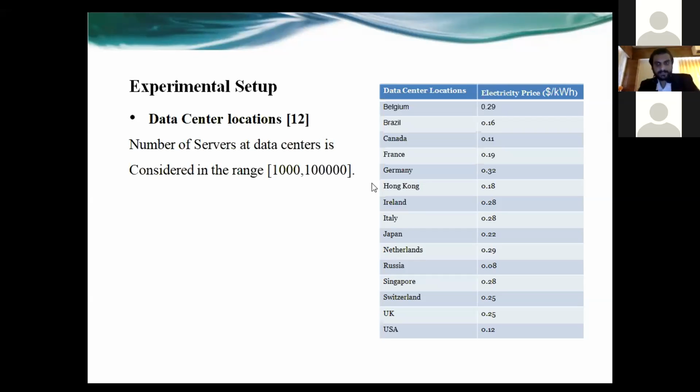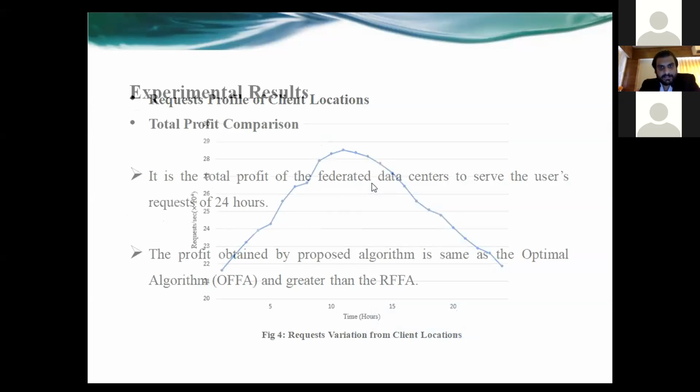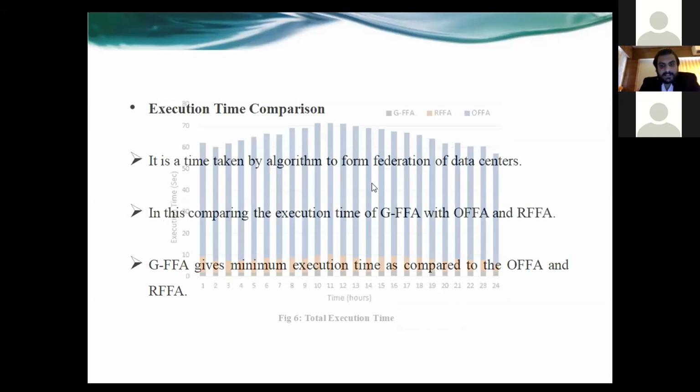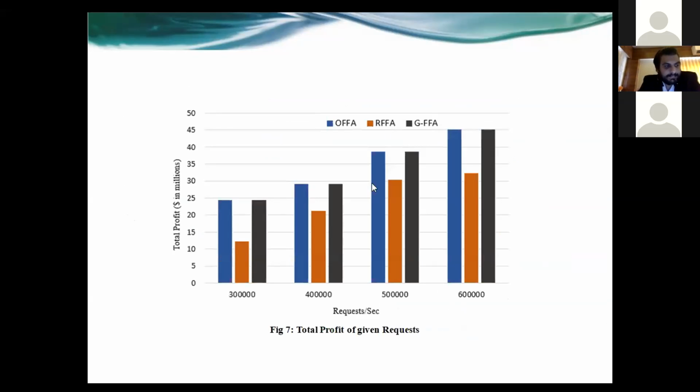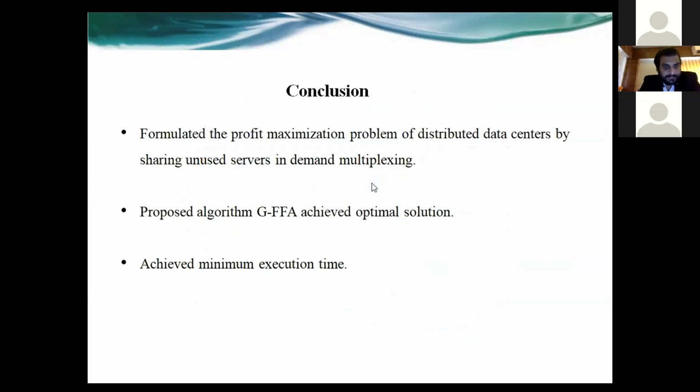Okay. Come to your conclusion slide. The last point, you are saying you achieved minimum execution time. Yes, sir. How can you say that this is minimum?